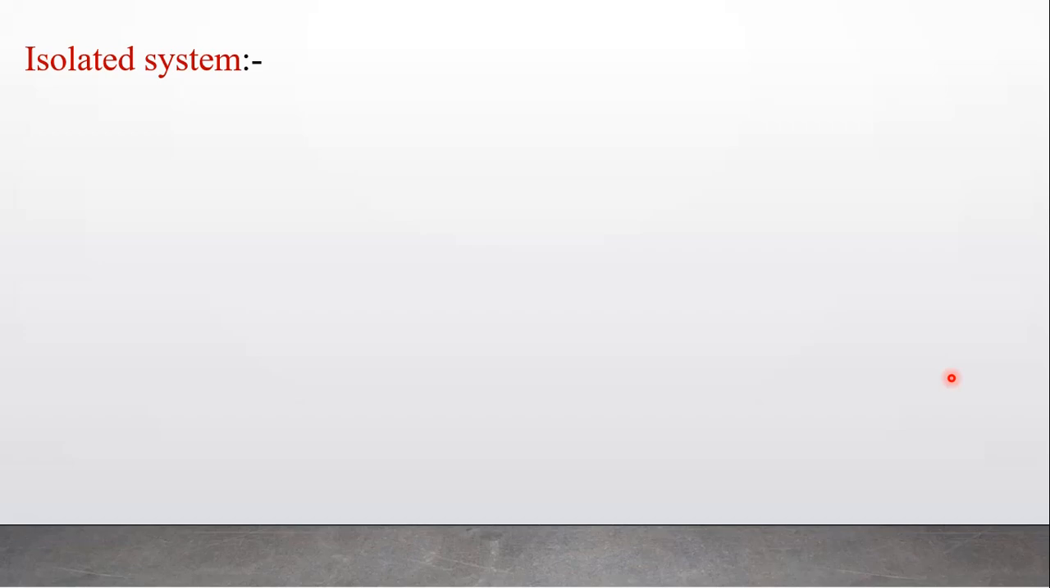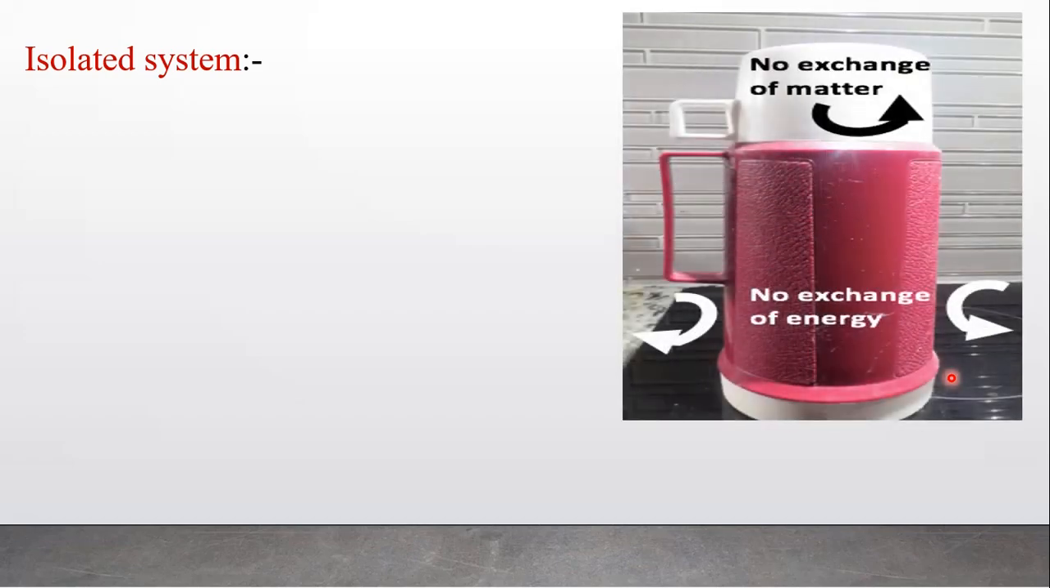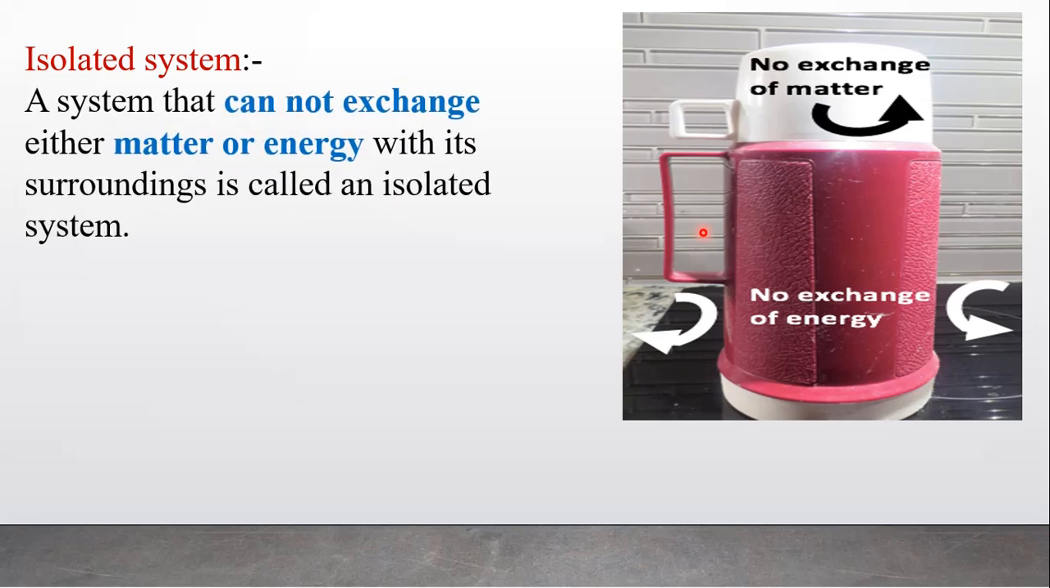Then the third one, that is isolated system. Any hot water or hot coffee, hot tea, if it is placed in a thermos flask, then its temperature remains as it is. It does not cool down. That means there is no exchange of energy with the surrounding. So the temperature remains as it is. As well as it is sealed, matter cannot pass through this system and it cannot enter into the surroundings. So there is no exchange of matter and no exchange of energy with the surroundings. So it is an example of an isolated system.